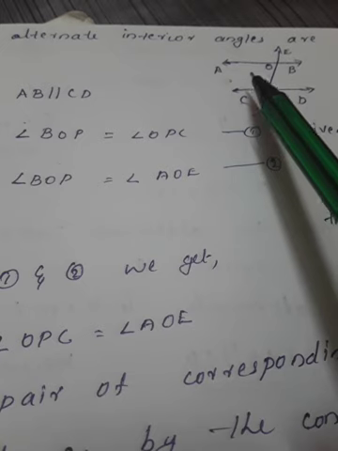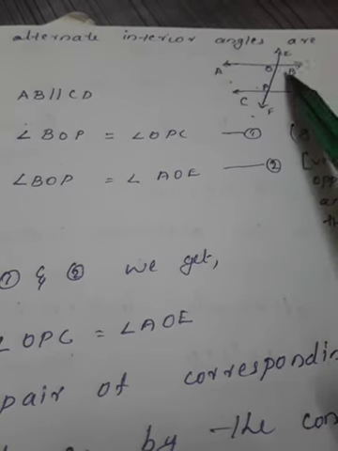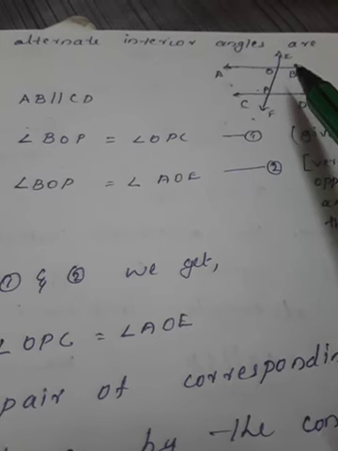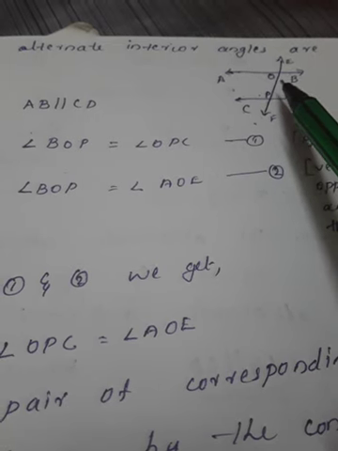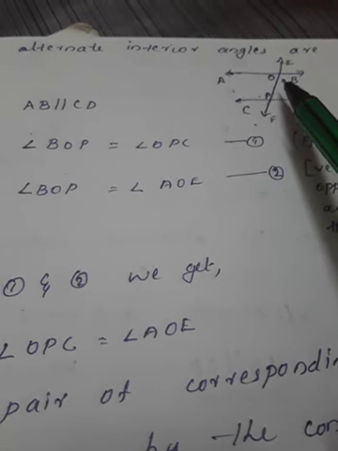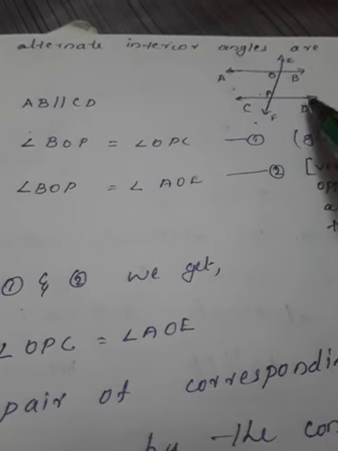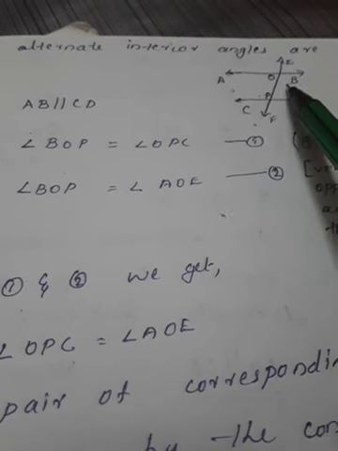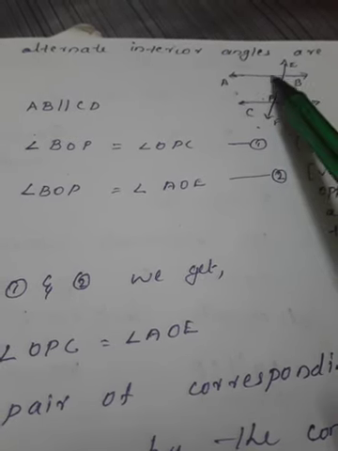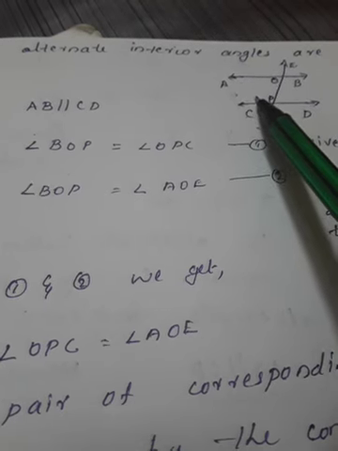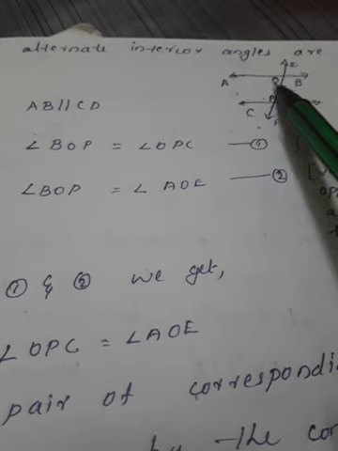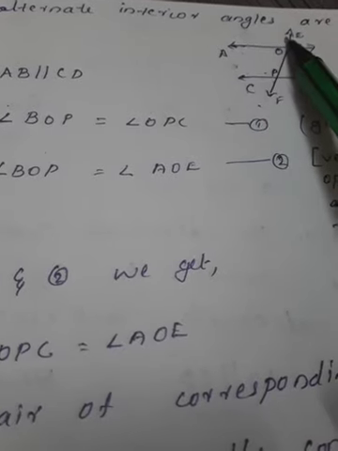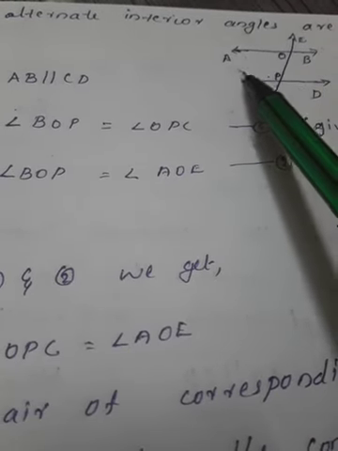Then what do we need to show? The lines are parallel. For the lines to be parallel, what can we take? Corresponding angles are equal. Then by the converse of corresponding angles axiom, we can say AB parallel CD. So here we need to show that corresponding angles are equal. So first we took BOP equals OPC. Then which is the corresponding angle of OPC? That is AOE. This AOE is the corresponding angle of OPC.